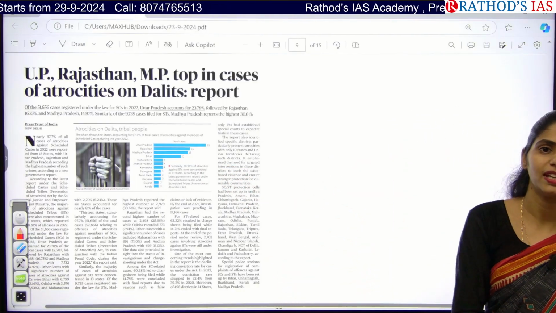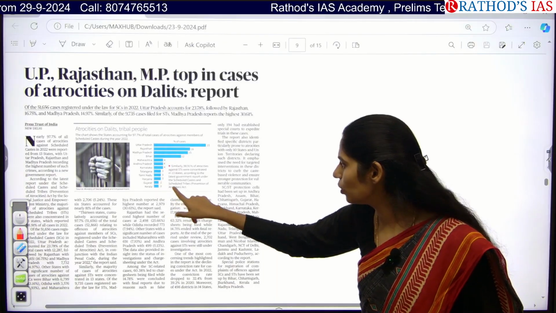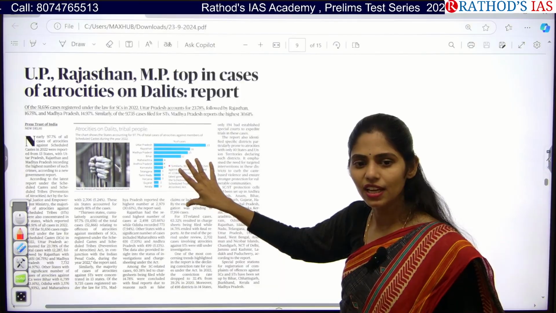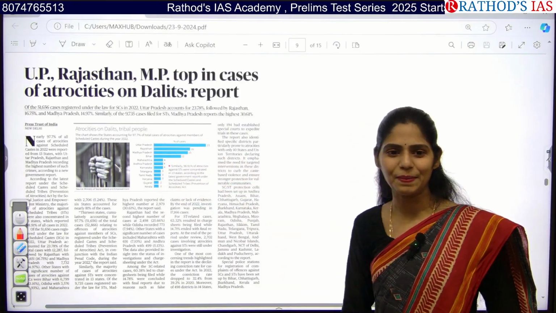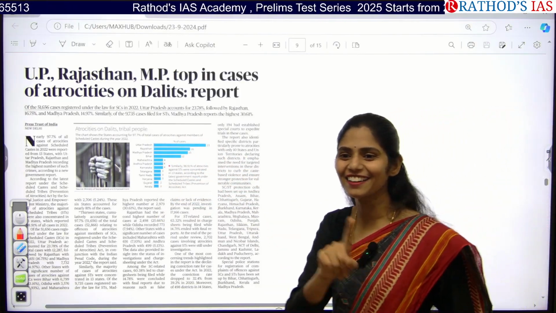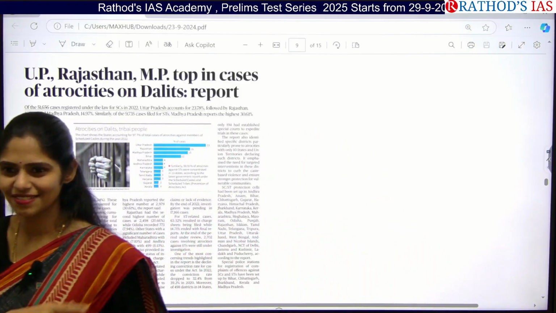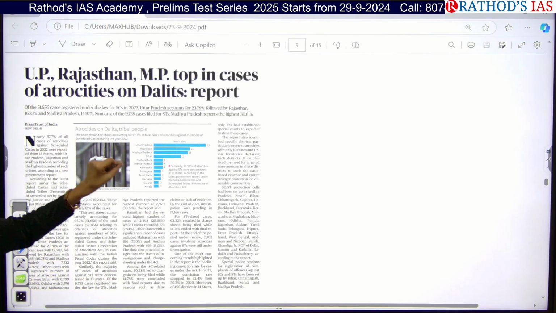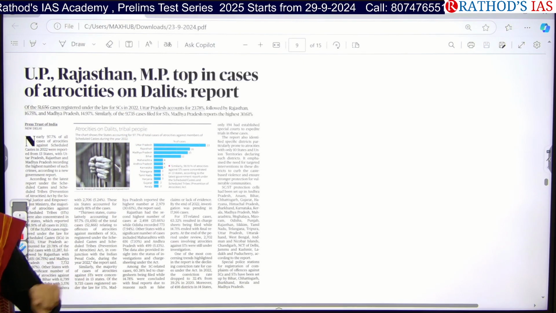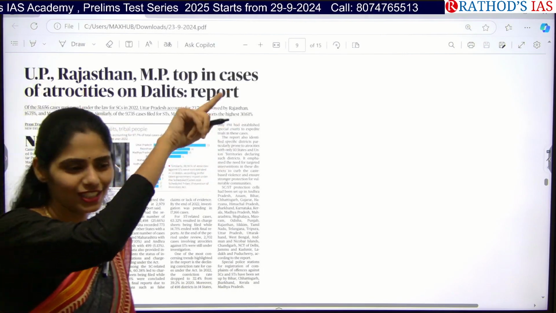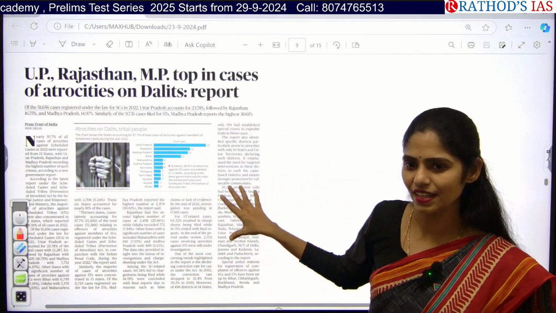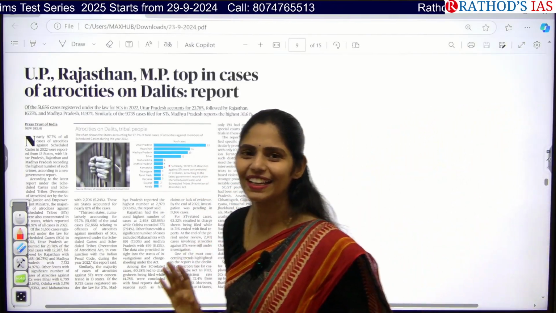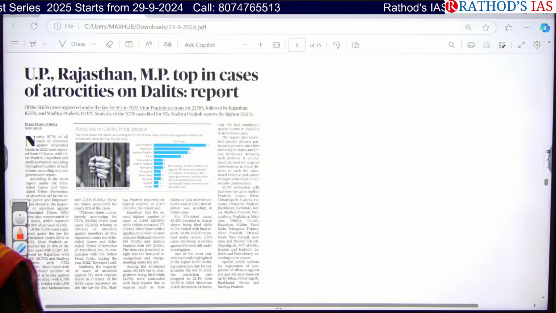So what are the steps taken? If you see here, Telangana is only 3% and Kerala is 2% and UP is 23%. You can see why there is regional disparity. Even there was a question regarding regional diversity and disparity. Can you add this? If you are moving from southern states to northern states, there are more atrocities against Dalits when comparing north states to south states. So why? Everything is interconnected. Because of that, current affairs will become an integral part of your preparation.